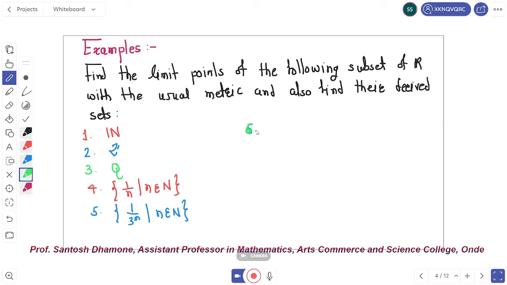In between, suppose this is the point 1/2 equal to 0.5, and we draw an open ball about this point.